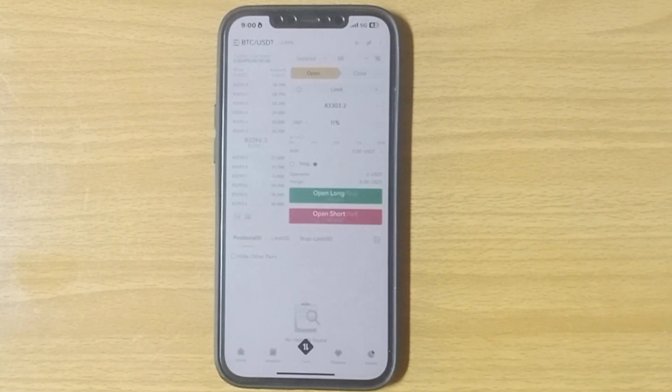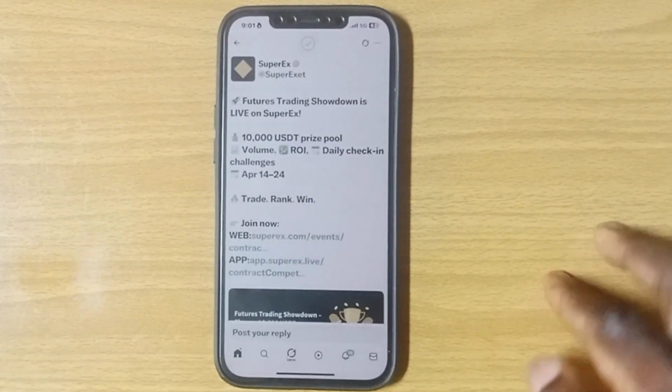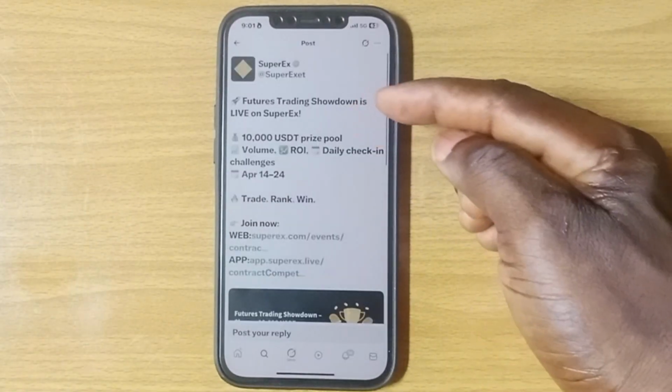So guys, that is all the simple information you have to know on how to make money on SuperEx using this amazing feature.